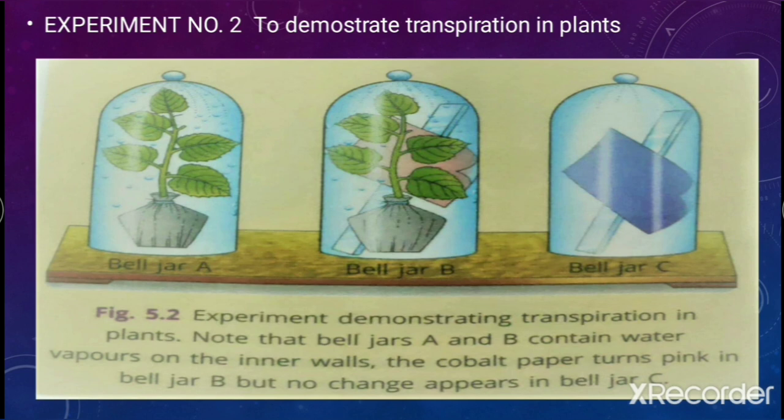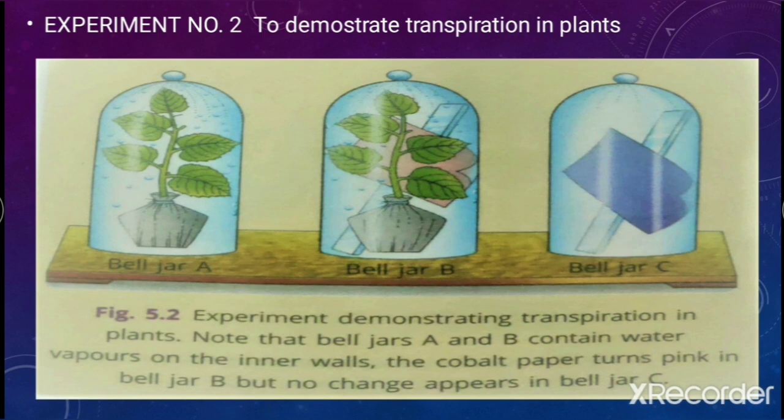Generally in dry condition they are blue, and when they are exposed to moisture, their color turns from blue to pink. So here we will take the cobalt chloride paper as an indicator of moisture.